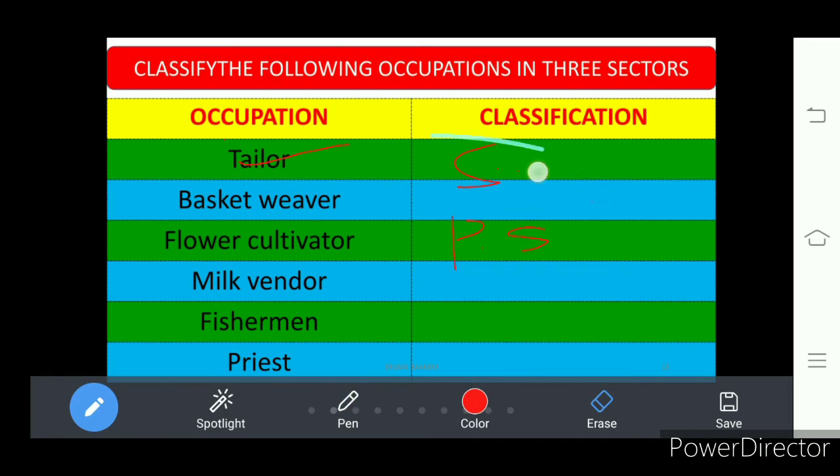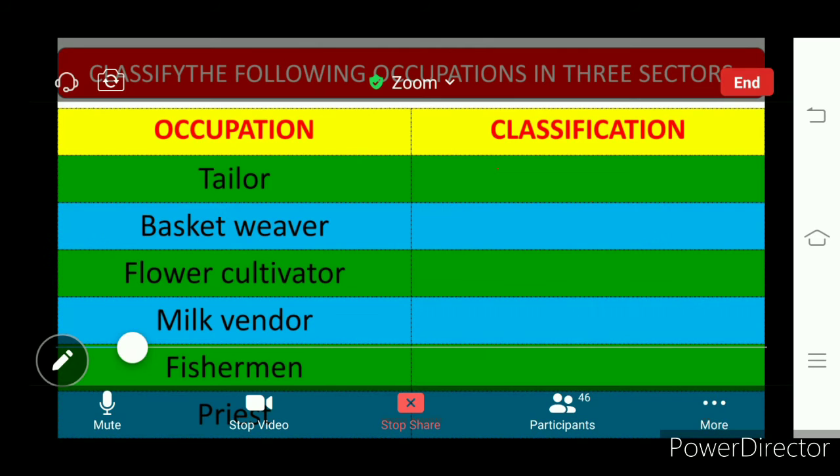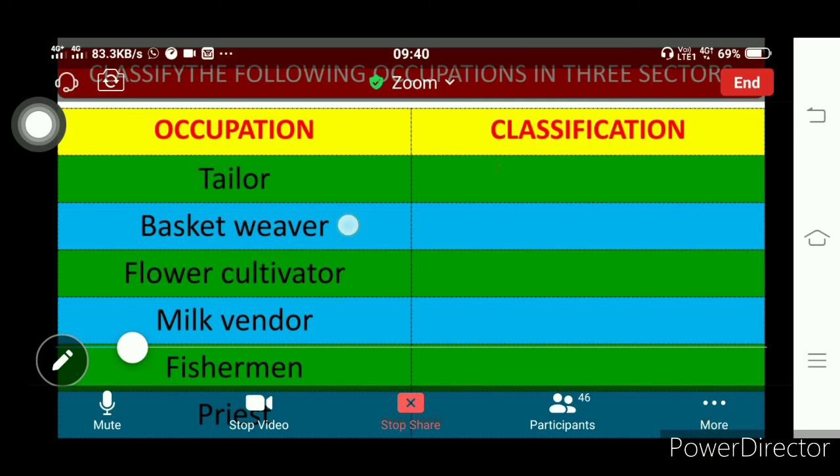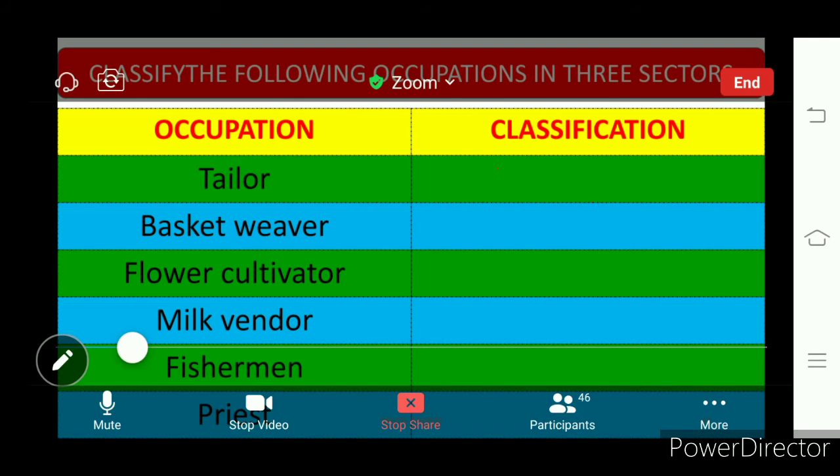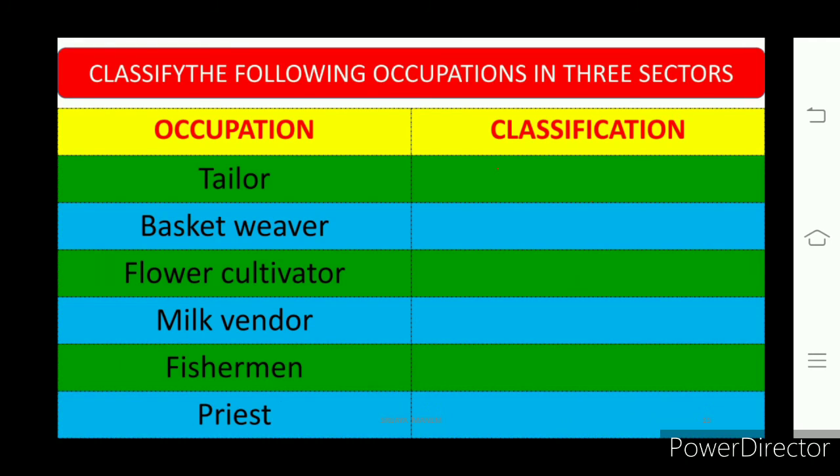So in this way some of the occupations are given here, all that you have to fill. Okay, where do we find all these activities? It will help you to understand what are the activities under the agriculture sector, industrial sector, and service sector.